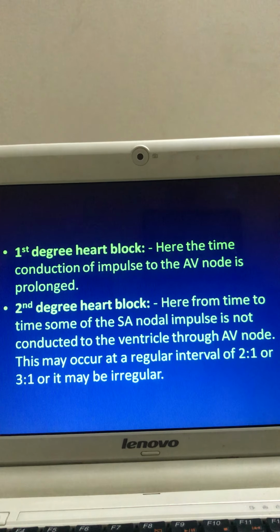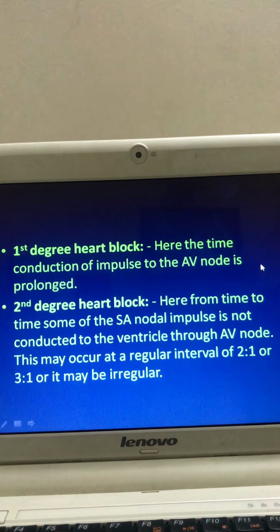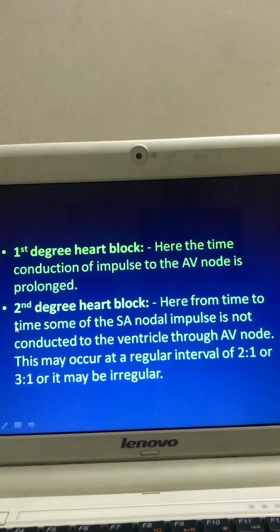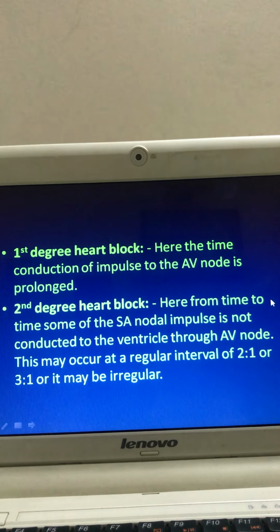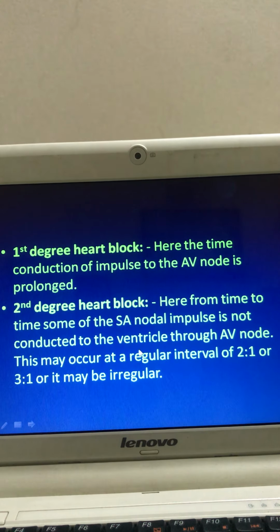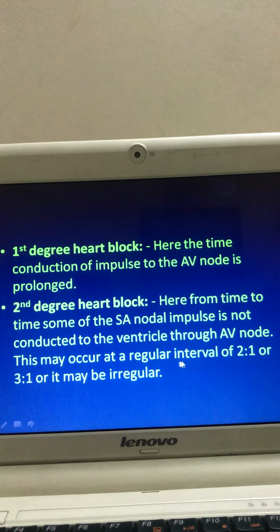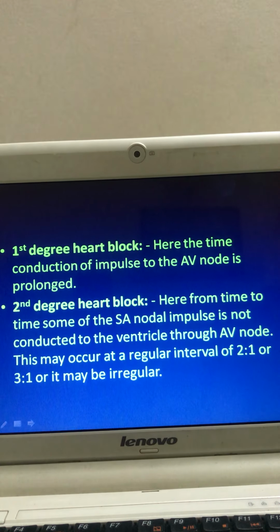Now, what is first degree heart block? Here the time of conduction of impulse to the AV node is prolonged. Second degree heart block, here from time to time, some of the SA nodal impulse is not conducted to the ventricle through the AV node. This may occur at a regular interval of 2:1 or 3:1, or it may be irregular.